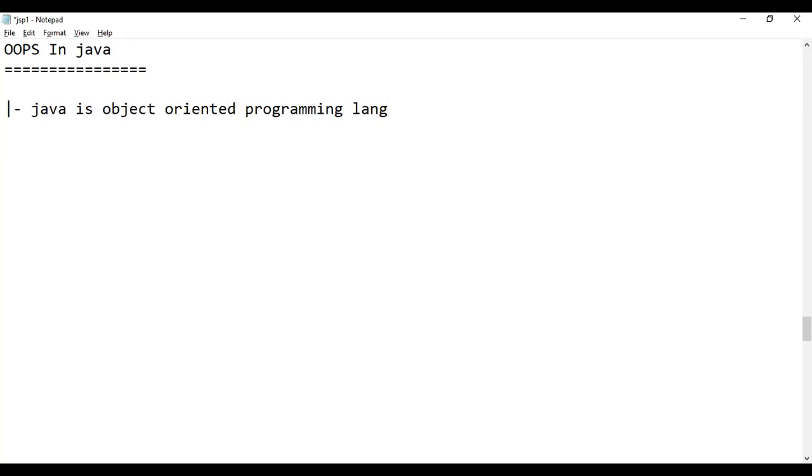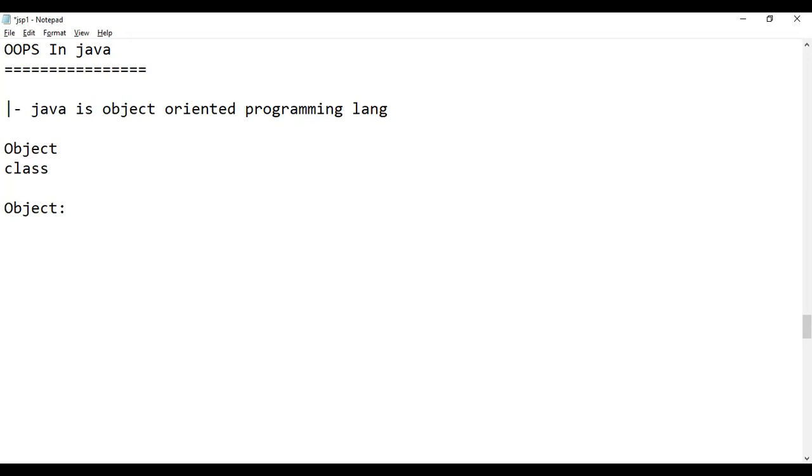Object-oriented has many features, but there are two main features. First of all, we are discussing the two main features of object-oriented: one is the object, another is the class. And then we will discuss the remaining features. So first of all, we try to understand what is an object. What is the meaning of the object?